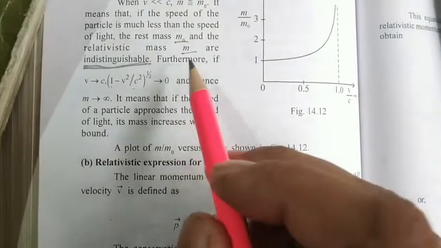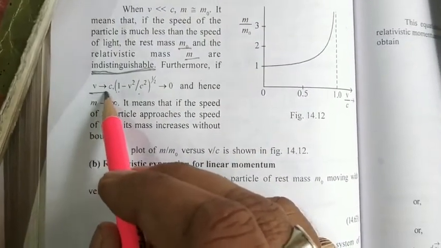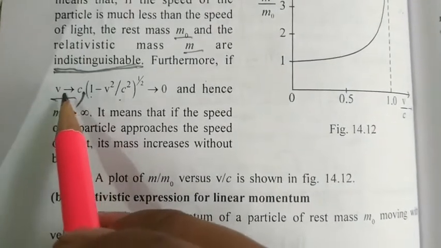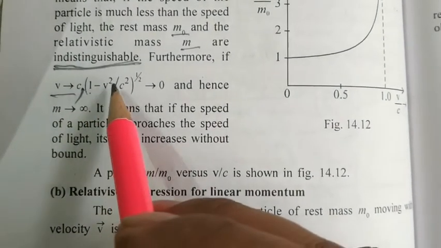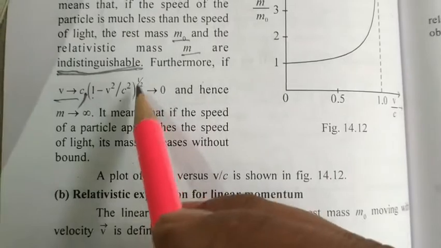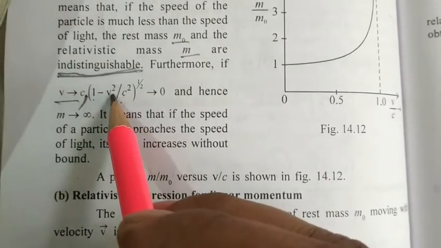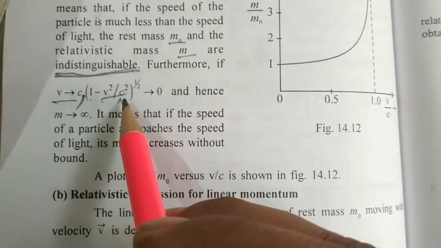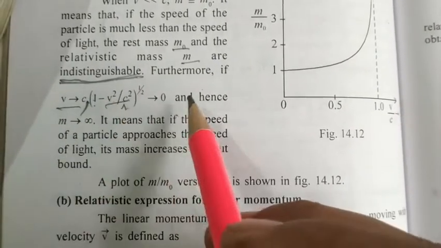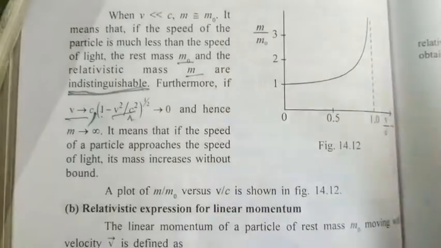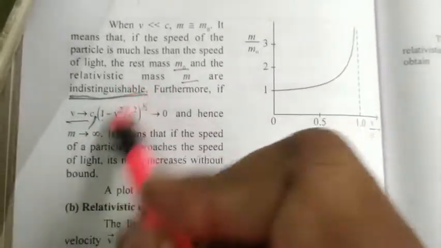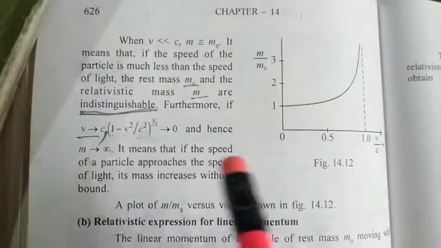Further, if v tends to c, that means 1 minus v square by c square will be equal to 0, because when v tends to c, v square by c square will be 1. So 1 minus 1 will be equal to 0. So when v tends to c, this square root of 1 minus v square by c square tends to 0.